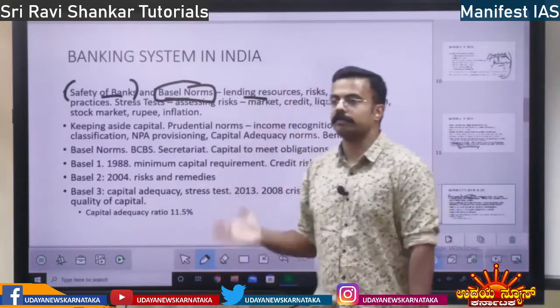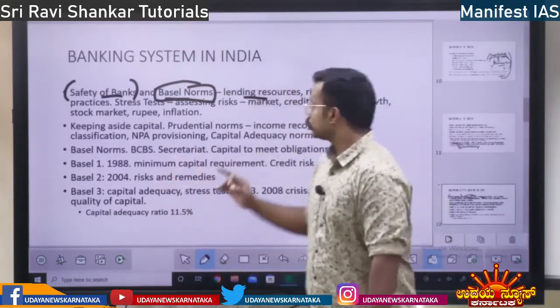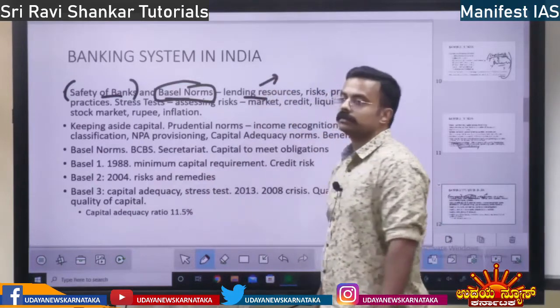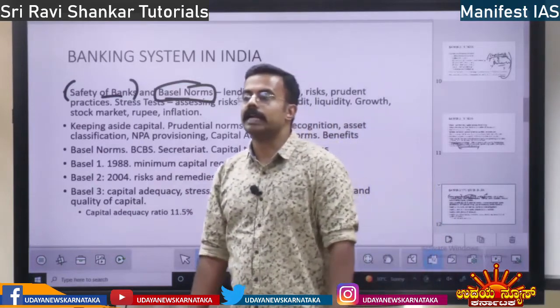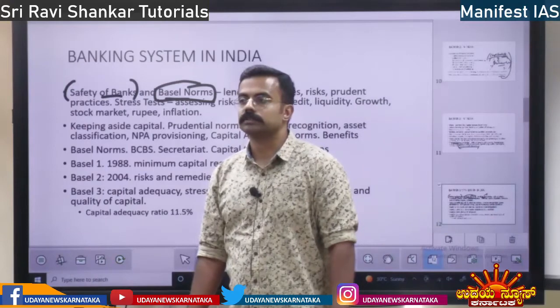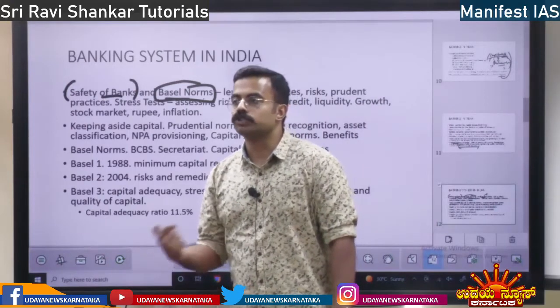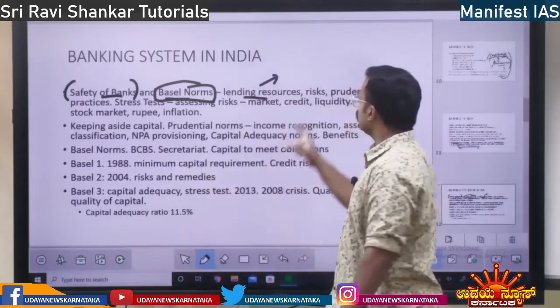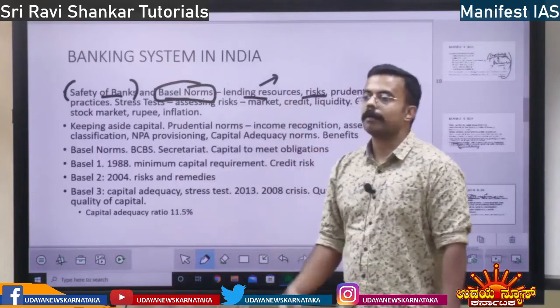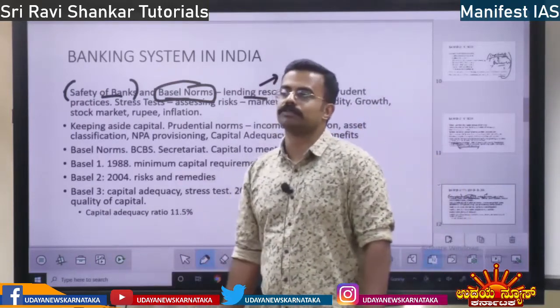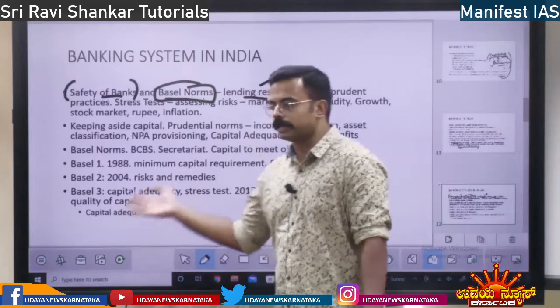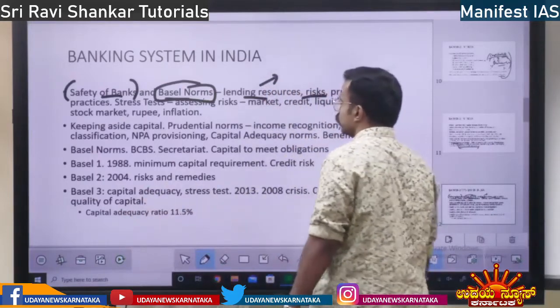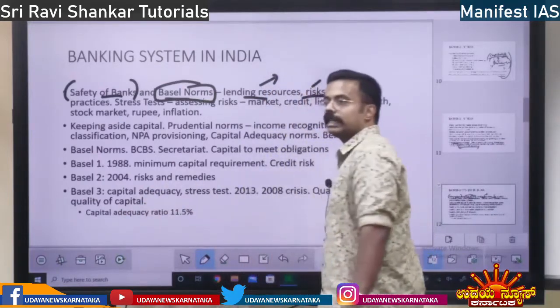First, we have to take from the starting. Banks carry out lending, right? They are going to lend resources, lend the loans to the public. So there will be a lot of risk. Market risk will be there, capital risk will be there, operational risk will be there. All these risks I am going to discuss. So there are a lot of risks in running a bank.